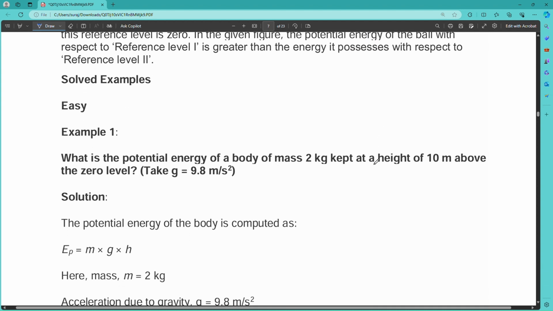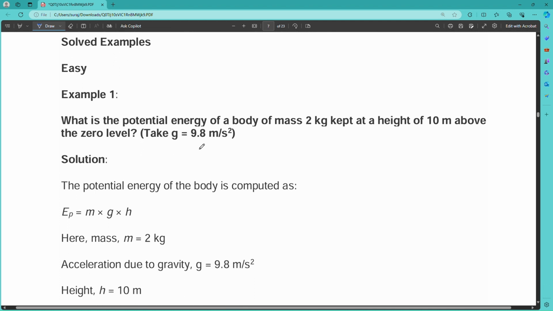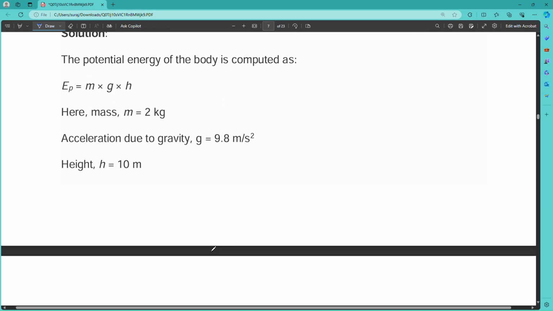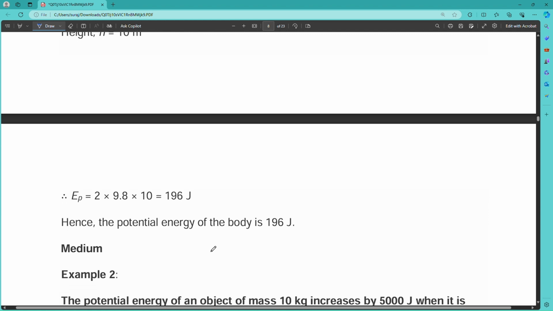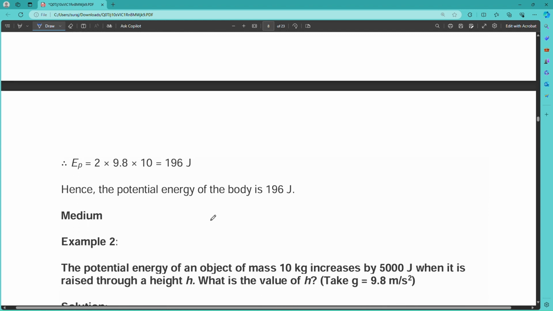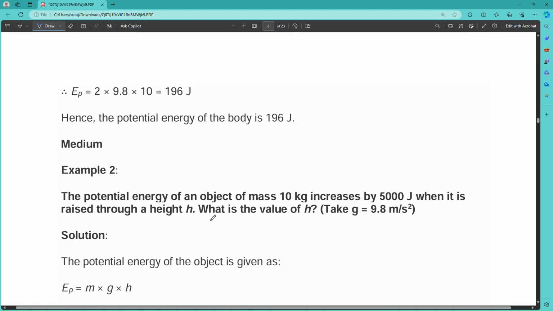Here is an example. What is the potential energy of a body of mass 2 kg kept at a height of 10 meter above the zero level? So you can simply put in the formula, but here it is also given that the value of g equals 9.8 meter per second square, that is the acceleration due to gravity. So when you know the formula of potential energy, that is mgh, here mass is 2 kg, acceleration due to gravity is 9.8 meter per second square and height is 10. If you multiply all those three, then you will get 196 joule, and the potential energy of the body is 196 joule.